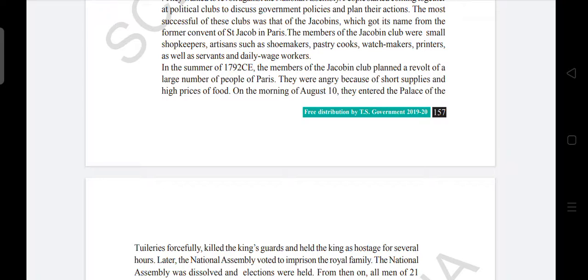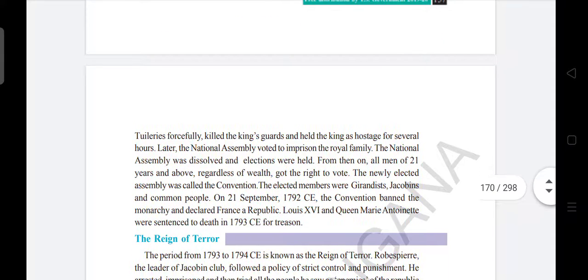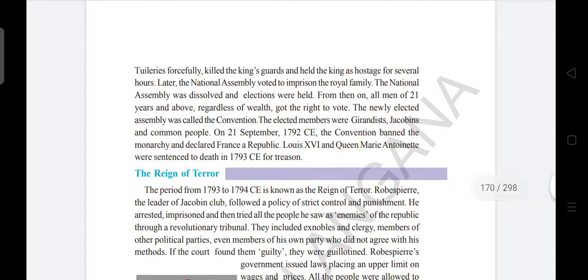On the morning of August 10th, they entered the palace of the Tuileries forcefully, killed the king's guards, and held the king as hostage for several hours. Later, the National Assembly voted to imprison the royal family.